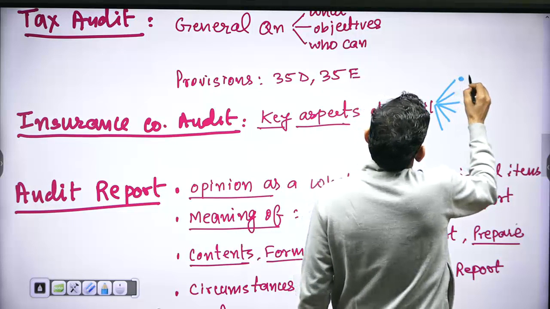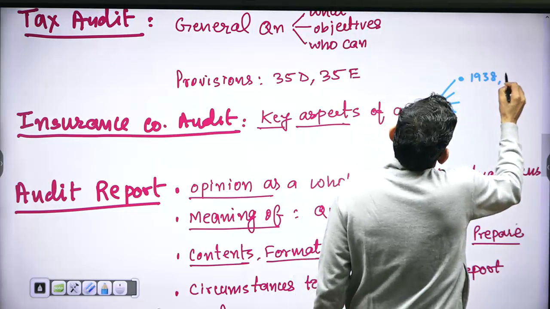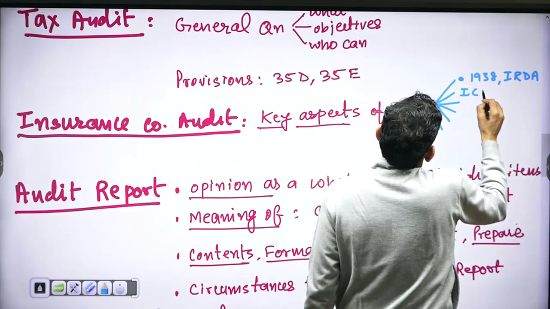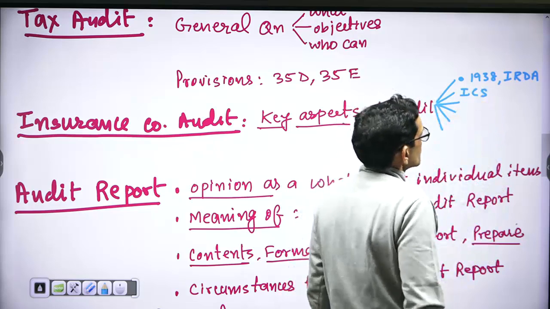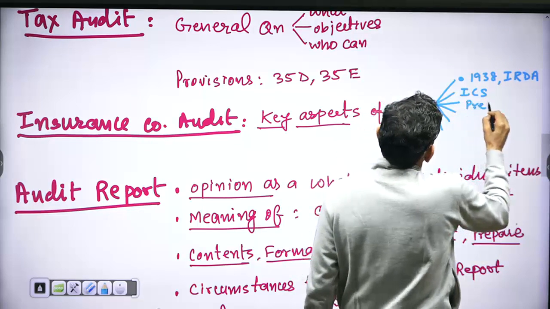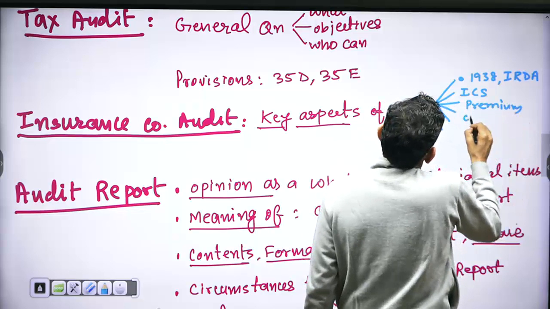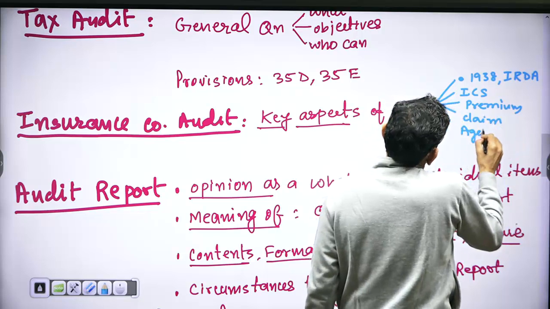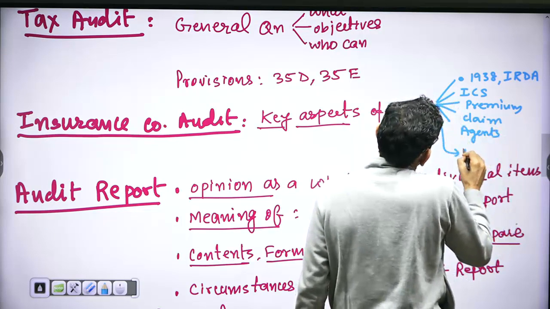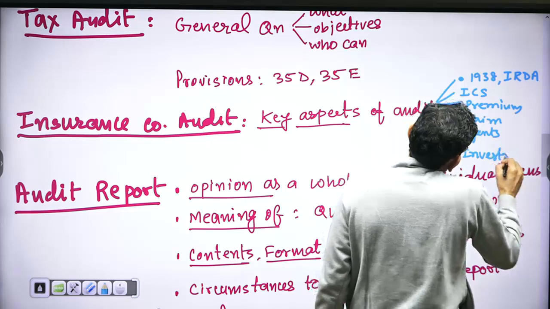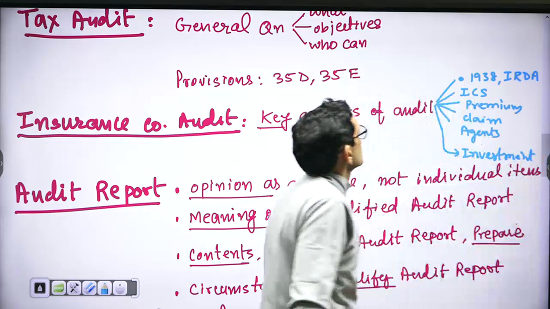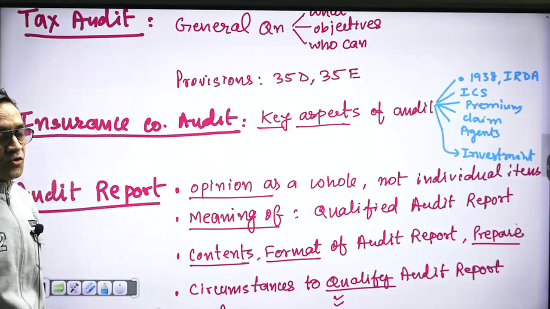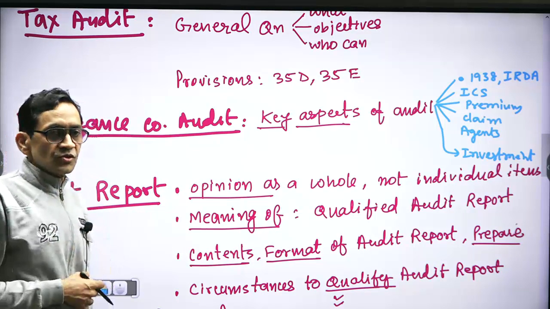Means overall provisions of Insurance Act 1938, IRDA to be considered, and internal control system of insurance company to be checked, premiums to be checked, claims to be checked, right, and agents accounts to be checked, and another important item is investments to be checked. So these are unique items with regard to insurance companies. This was a general question. You are asked 7-8 items of insurance company.